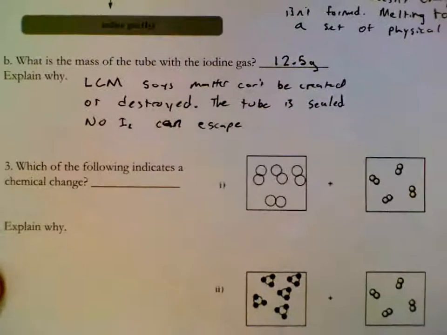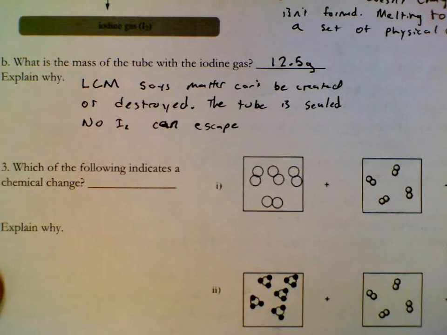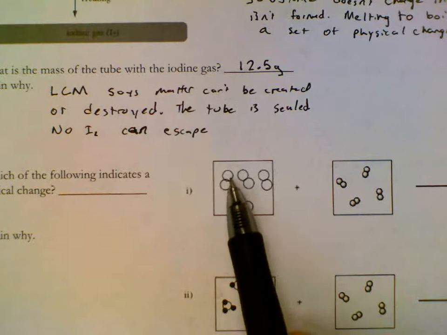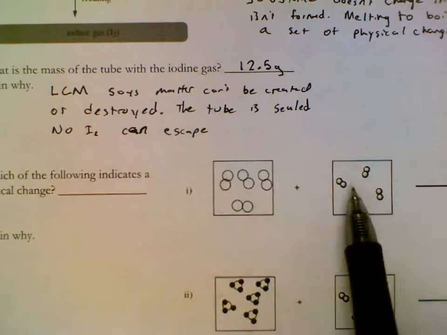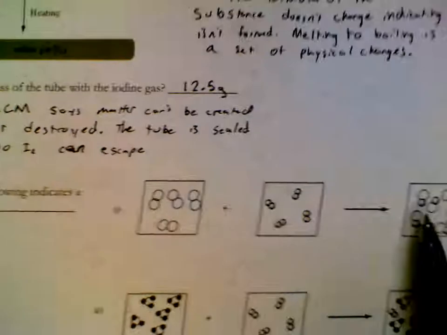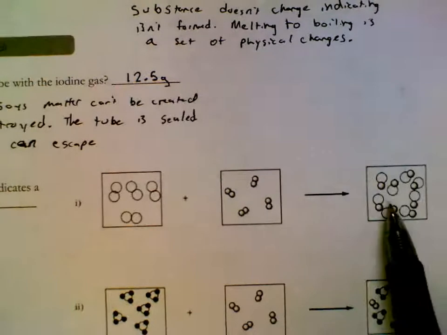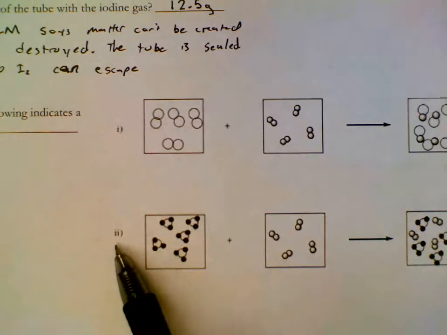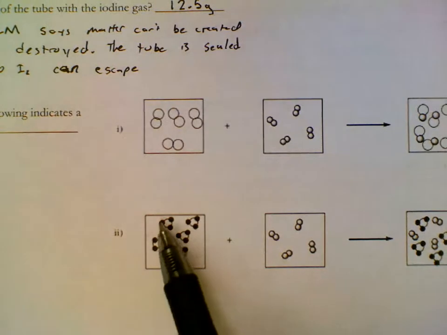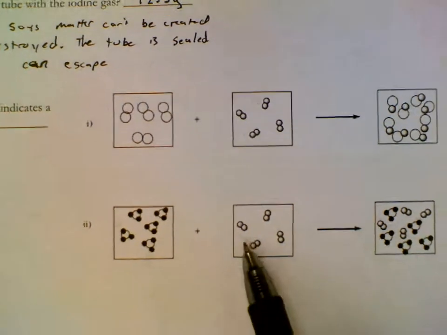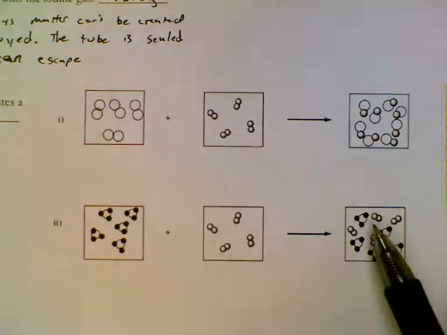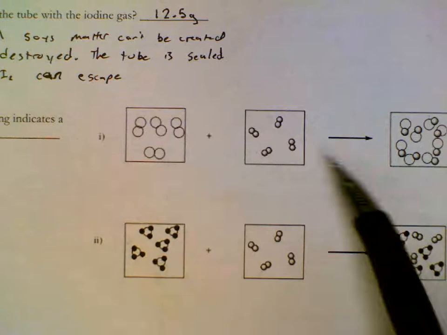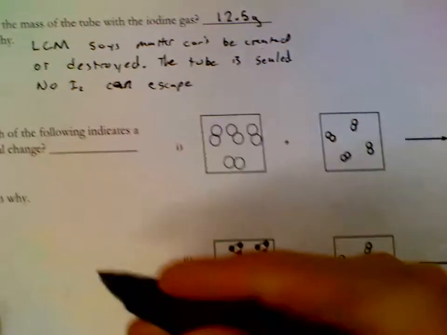Which of the following indicates a chemical change? So I looks like we're taking two elements. Here's an element, here's another element. We're making something that looks 100% new. Two I's, so number two, we have this molecule and we have this molecule. I still see both molecules. I itself looks like chemical change. This looks like we're making a mixture.